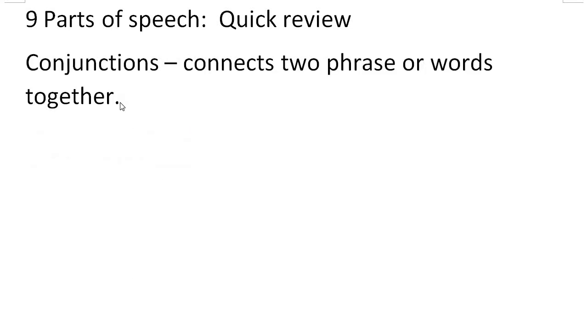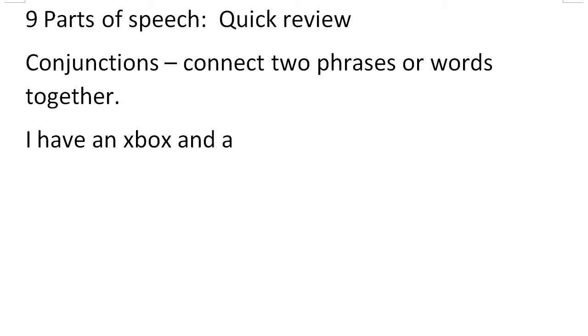So let's then get to conjunctions. Conjunctions connect two phrases or words together. The simplest ones, of course, are "and" and "or." You say, "I have an Xbox and a PlayStation," and here is your conjunction combining that.